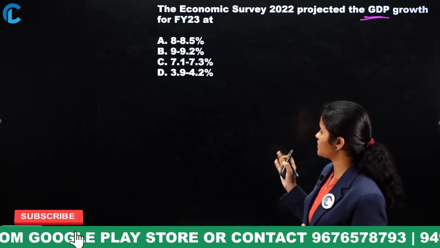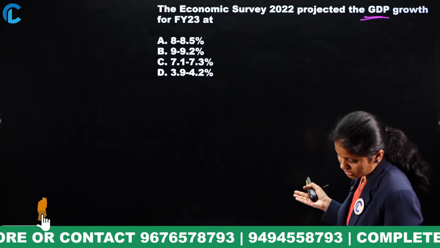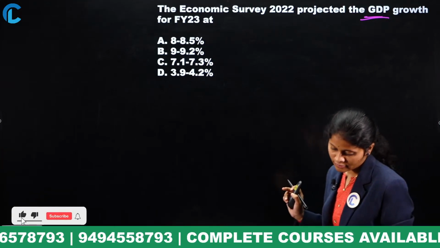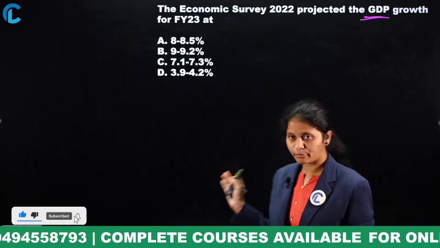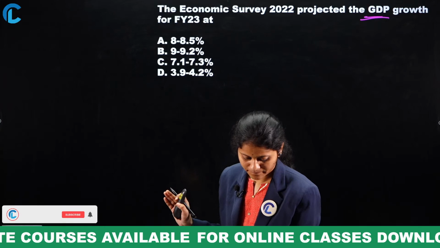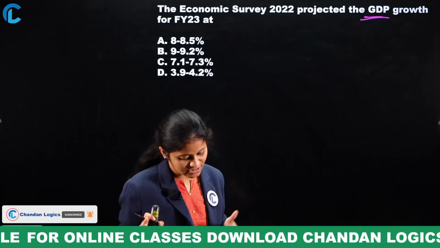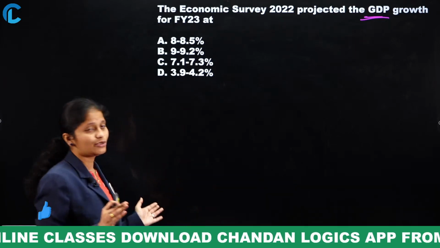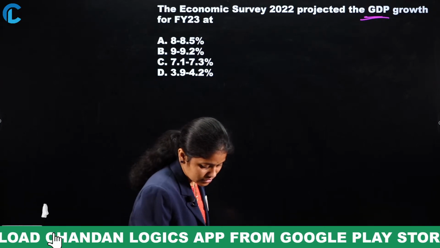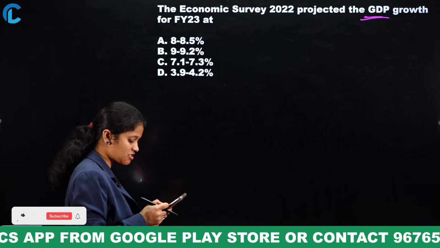Yes, option C, 7.1 to 7.3 percentage, or option D, yes, Sai Krishna, 3.9 to 4.2 percentage, option A, 8 to 8.5 percentage. Yes, option D, option C, Ajit, 7.1 to 7.3 percentage. Yes, Shiva Prasad, option C, 7.1 to 7.3 percentage.